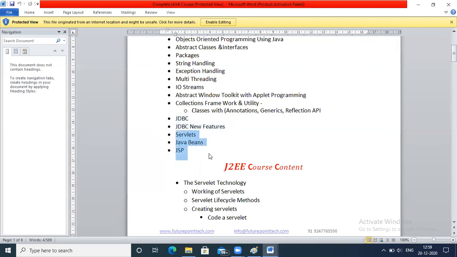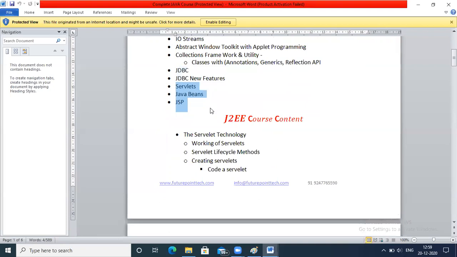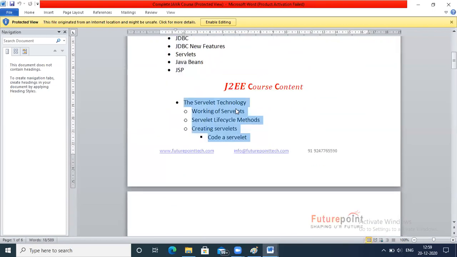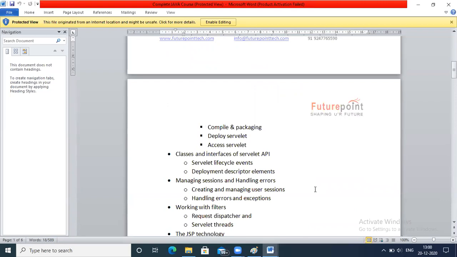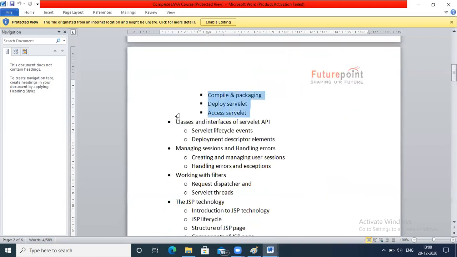And servlets in Java, JavaBeans and JSP. That is, after core Java, we will see servlets, JSPs, J2EE. Introduction to servlets and JSPs. The same concept will continue here in J2EE. What is a web application? How do we host a web application? What is the HTTP protocol, and what is the importance of the HTTP protocol and the Tomcat server? How are we going to install Tomcat server or host an application in a server? And what are the different ways? Nowadays we don't do it manually, like creating war files, so it's all automated.